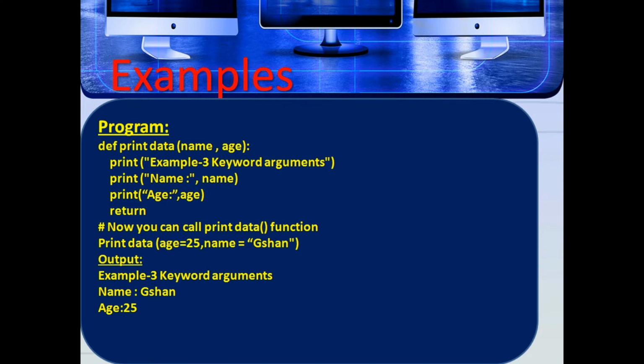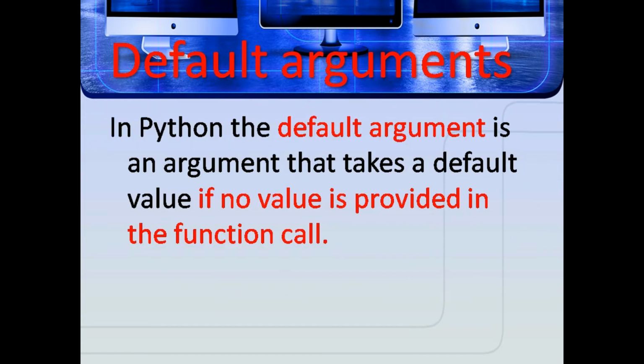def print_data(name, age): print("example 3 keyword arguments"); print(name); print(age); return, then print_data(age=25, name="Shan"). Here the output is example 3 keyword arguments, name is Shan, age is 25.